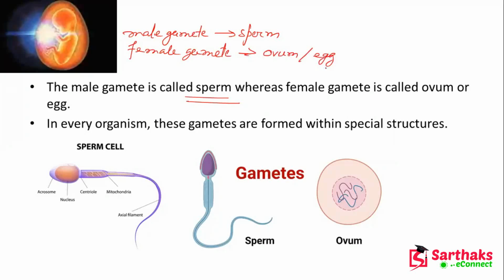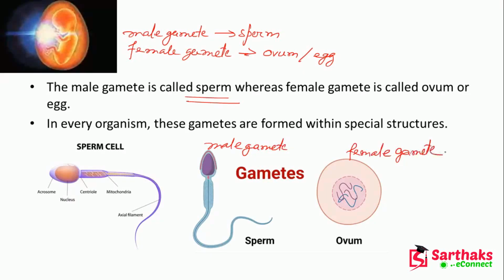So in every organism, these gametes are formed within a special structure, and for the human being also, we'll discuss the structure. So the male gamete is called the sperm, and the female gamete is called what? That is called egg. Okay. So here you can see the sperm cells. Here this is the sperm cell. Here you have a lot of things that we'll discuss. So these are the gametes. This is the male gamete and this is the female gamete.